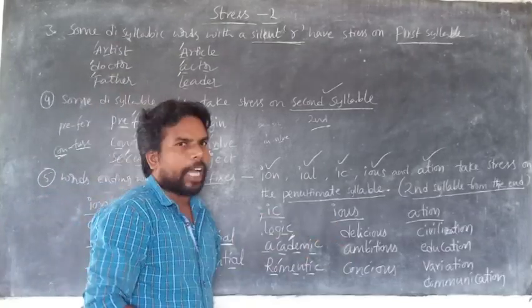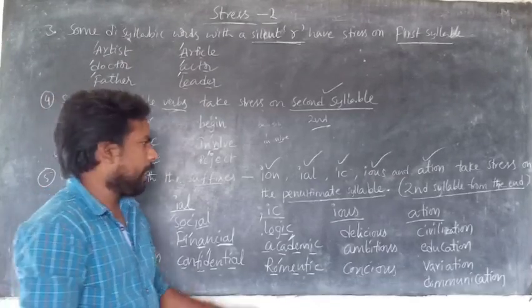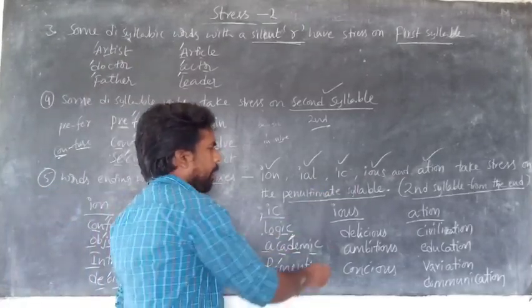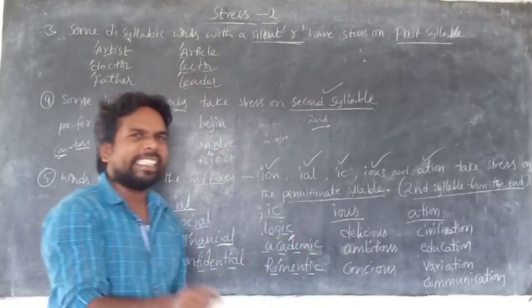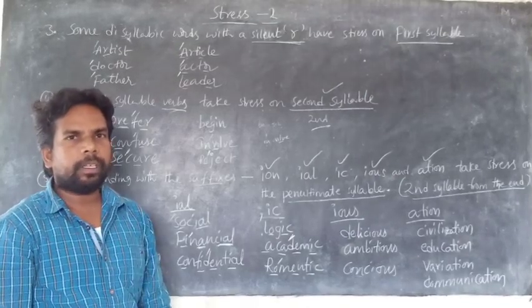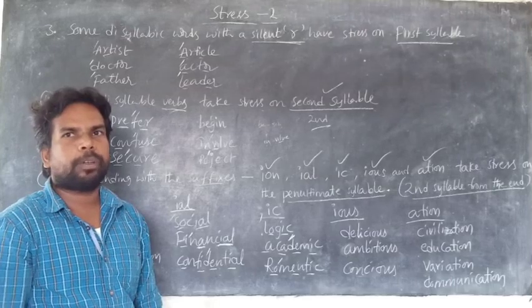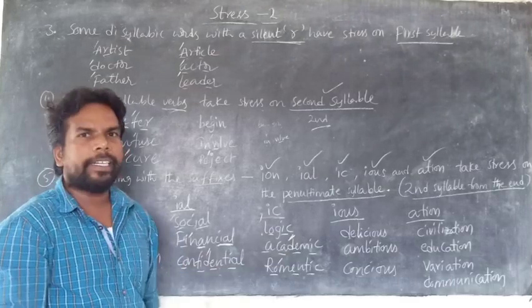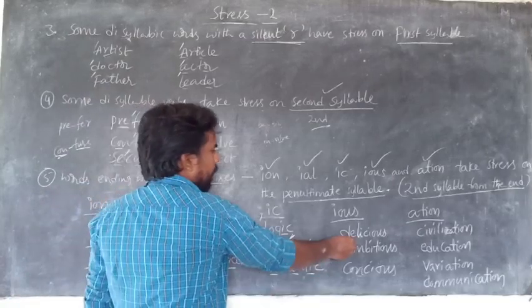And words ending with IOS. Only IOS takes stress on the second syllable from the end. So delicious. We are pronouncing it wrong. The exact pronunciation of this word is delicious. How many syllables are there?